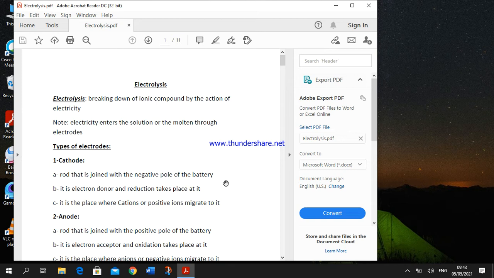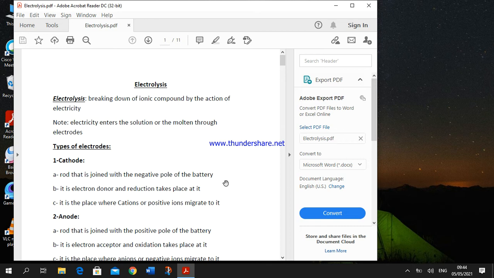We have two cases. A salt soluble in water, such as copper sulfate, forms an aqueous solution of copper sulfate to form electrolytes. Or a salt insoluble in water, such as lead bromide, in which case it will be melted so the salt can be changed into a molten liquid.